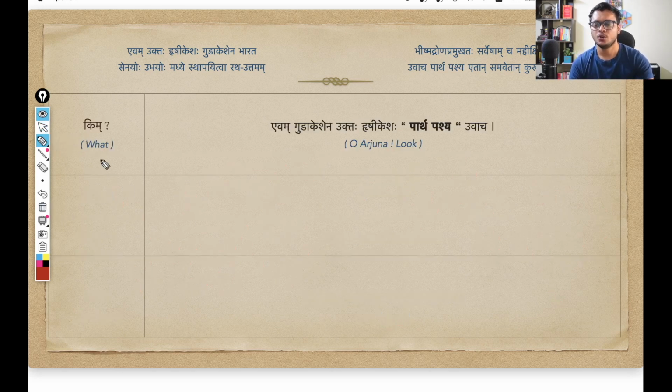Let's move on. Now the question is kim, or what? We saw that Shri Krishna, who was addressed by Arjuna, spoke. Now I am asking, what did he speak? And the response is Parth pashya. That uvacha, that he spoke, Parth pashya. Parth is another name of Arjuna. And you see here, it is not written as Partha or Partham, it is simply written as Parth.